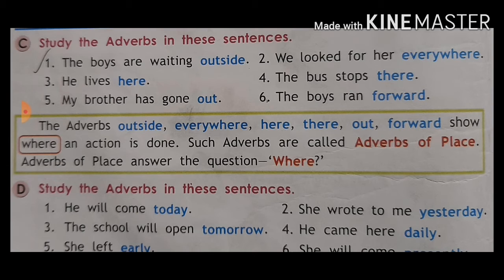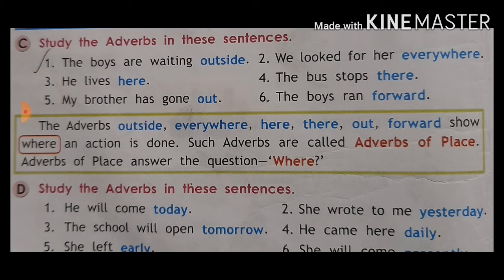We look for her everywhere. We look for her, but where do we look for her? Everywhere. So everywhere is the adverb of place. He lives here. Where does he live? Here. So here is an adverb of place. The bus stops, but where does the bus stop? There. So there is an adverb of place.